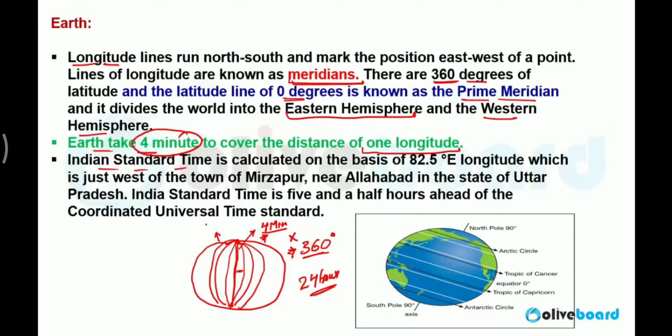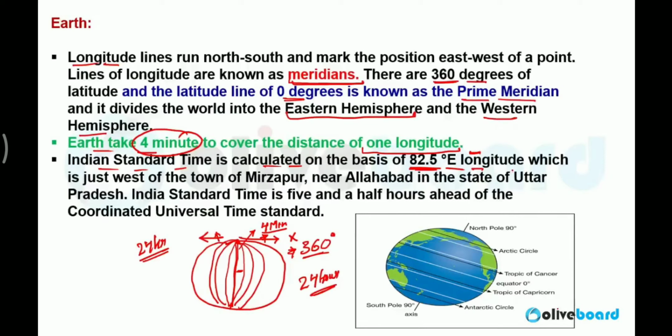Indian Standard Time is calculated with the help of these longitudes only. The Indian Standard Time is calculated on the basis of 82.5 degree eastern longitude. When we are moving towards the east, the time will increase by 12 hours, and when we are moving towards the west, the time is decreasing by 12 hours. So the difference within the Earth's time zones you will find is 24 hours, because 12 are increasing this side, 12 are decreasing this side.